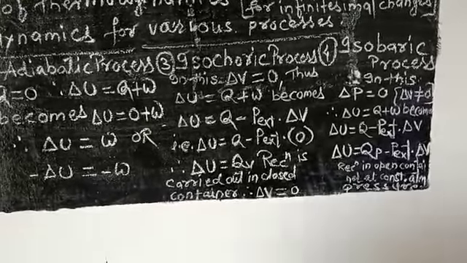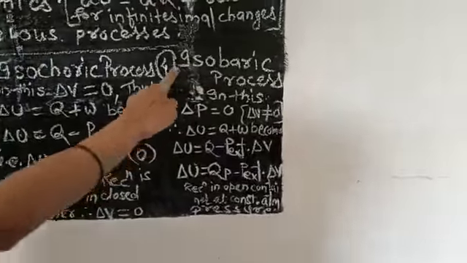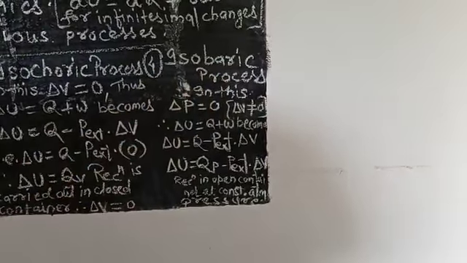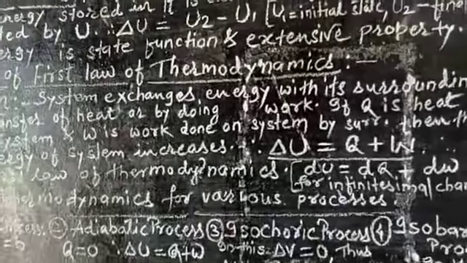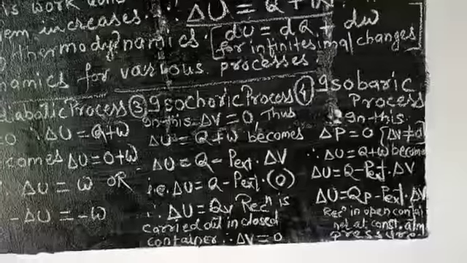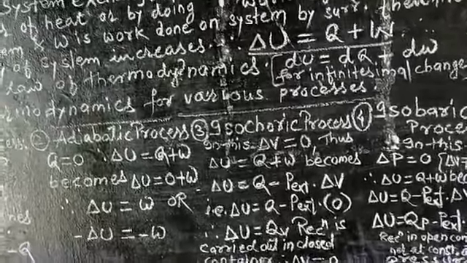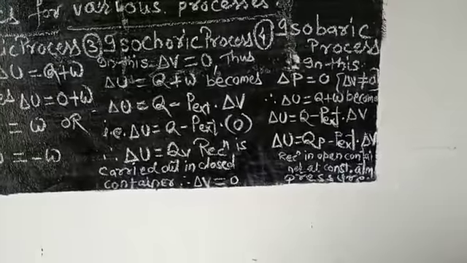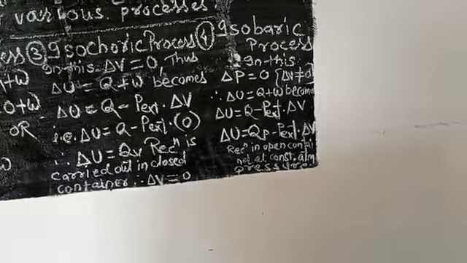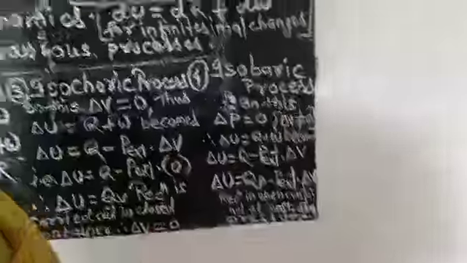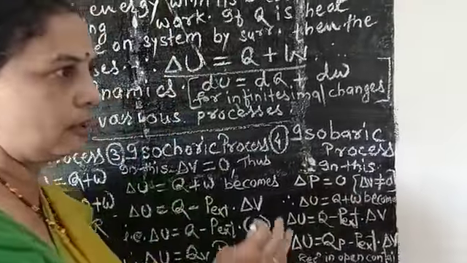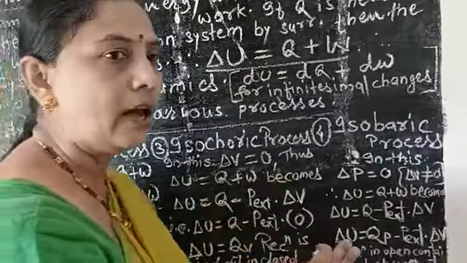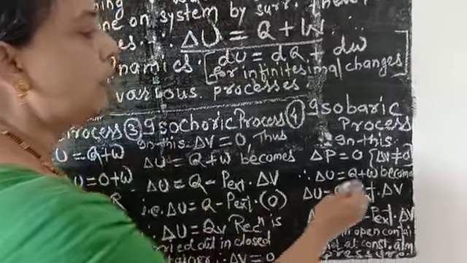And lastly, the isobaric process. Isobaric process means the process which is carried out at constant pressure. Almost all processes are carried out at constant pressure. Most of the chemical reactions are carried out in an open container under constant atmospheric pressure. So in such reactions, delta P is equal to 0, since the pressure remains constant in the initial state and in the final state.